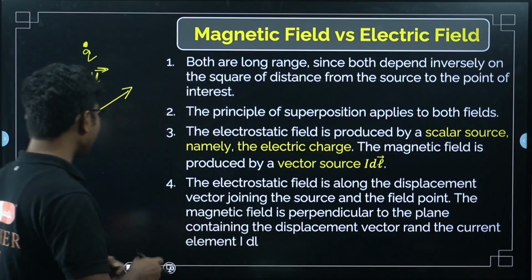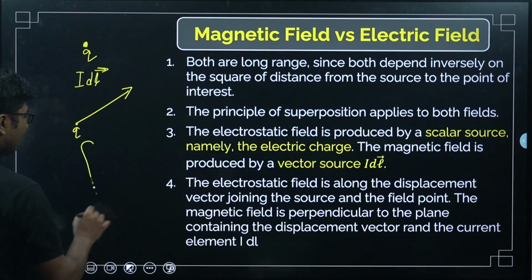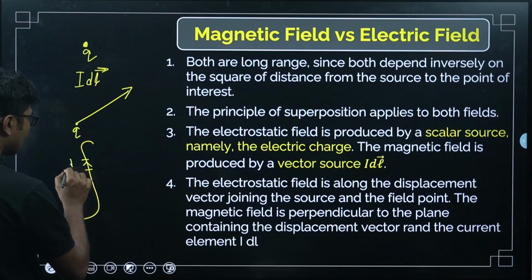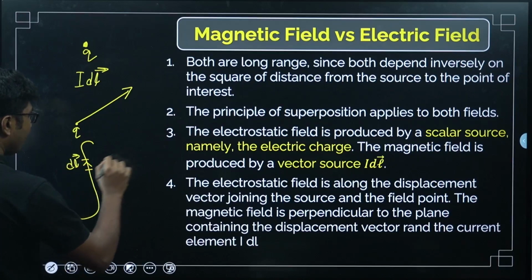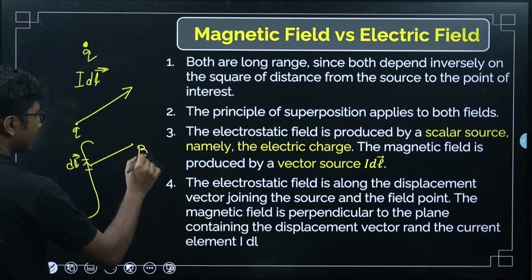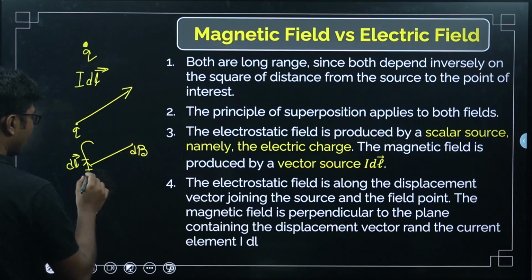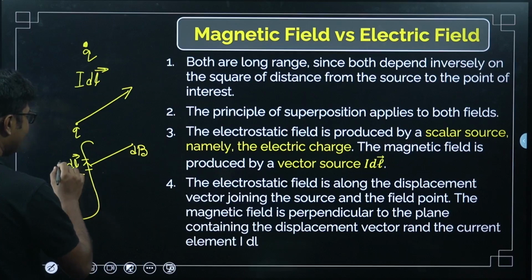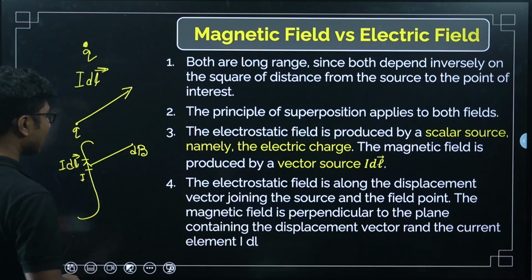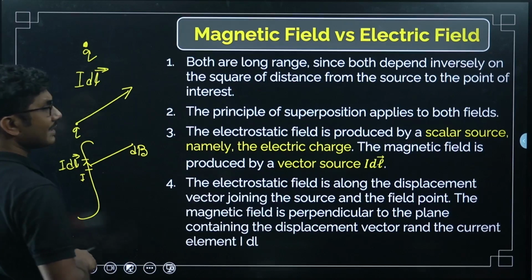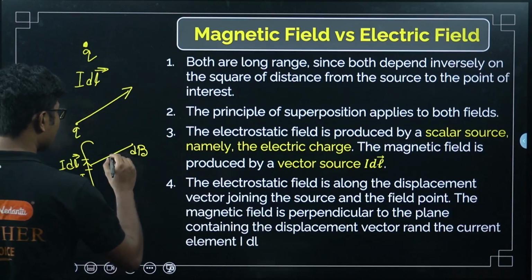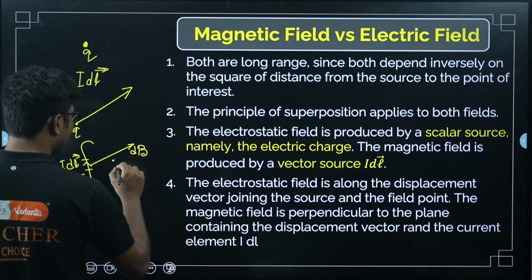In case of magnetic field, we have seen that current is flowing in this direction. So, suppose this is DL. We are finding the magnetic field dB at some distance here, and current was I. So, IDL is the current element, and we know that it is a cross product. Now, in case of cross product, how can we find the direction?